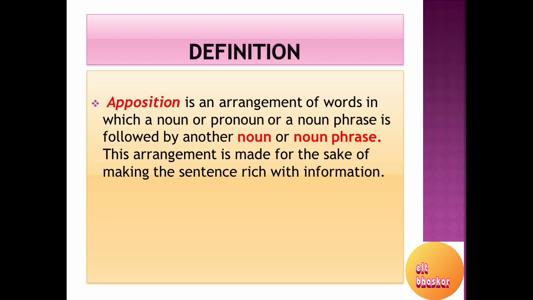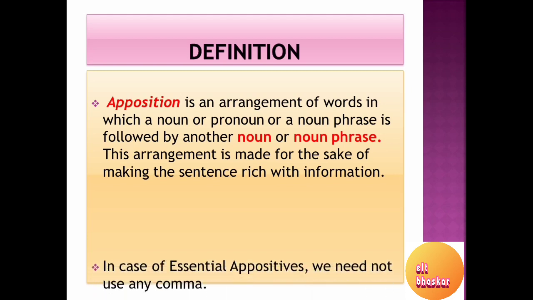So this is just an arrangement where a noun or a pronoun or noun phrase is followed by another noun or noun phrase, and one of these adds extra information to the preceding noun or noun phrase or pronoun. This arrangement is made for the sake of making the sentence rich with information, as I said before.